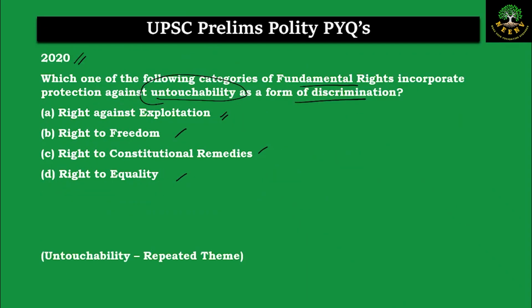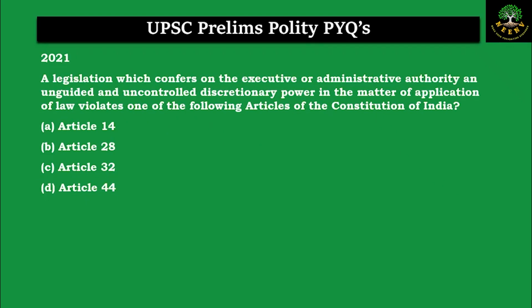So finally coming back, if you go to the question, which of the following categories of fundamental rights incorporate protection against untouchability? So very clearly we know that Article 17 comes under the right to equality. So D is the correct answer here. Let us discuss the next question. This is from the year 2021.